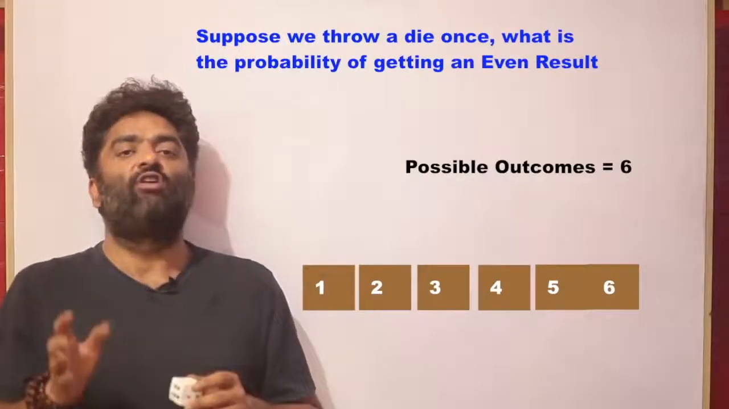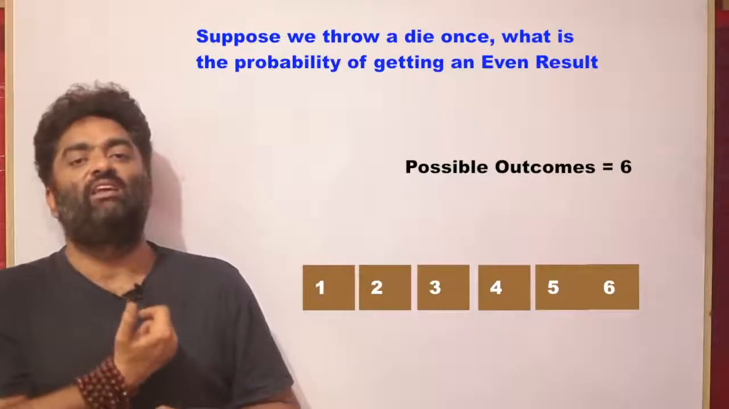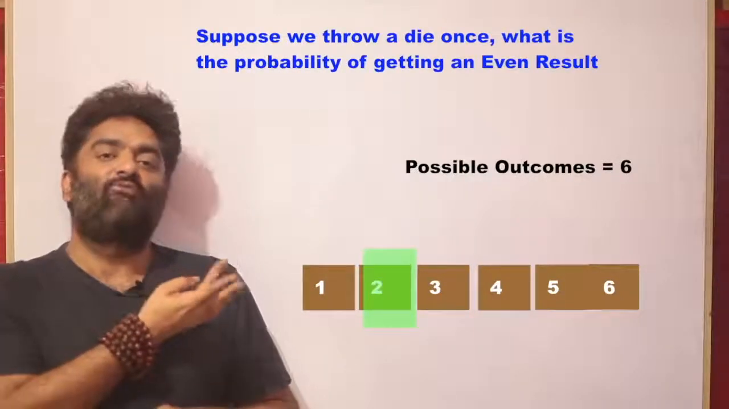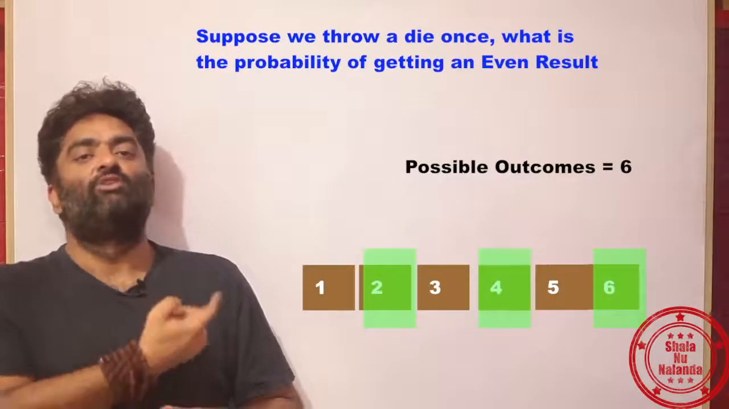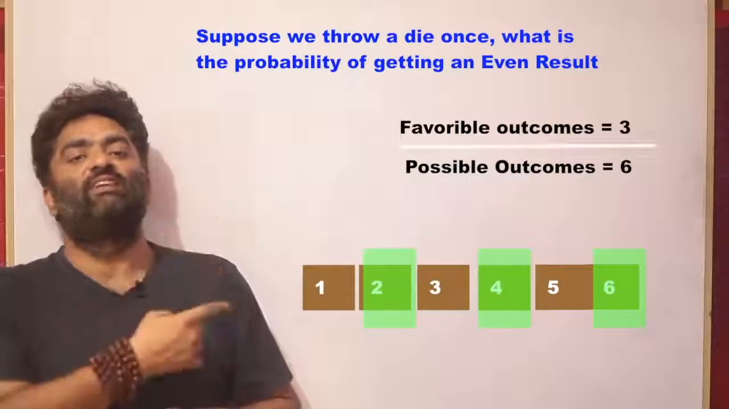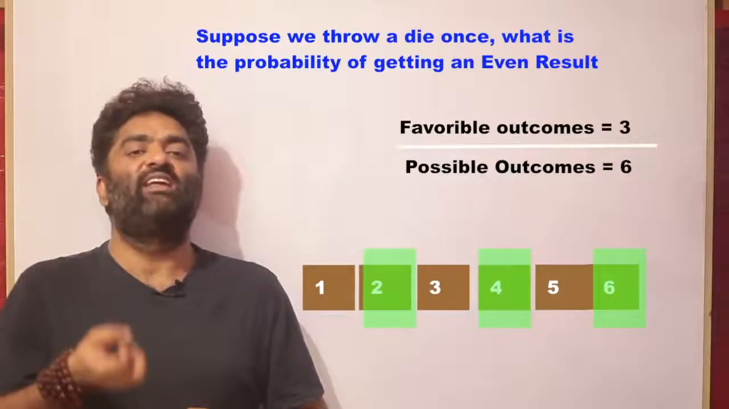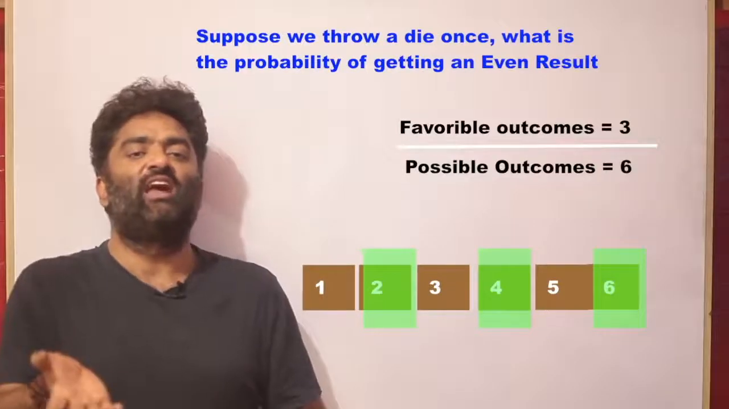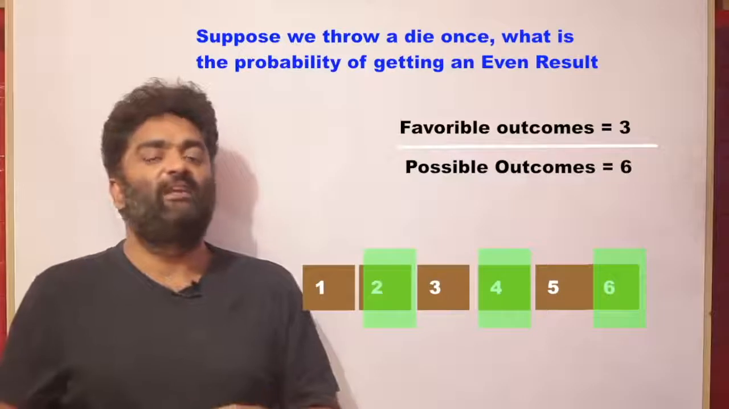And what is favorable now to me? He's saying I want an even number. Out of 1, 2, 3, 4, 5, 6, how many are even? I have 2, I have 4, I have 6. So 3 events are favorable to me. So my answer is going to be 3 by 6, which is 1 by 2. So the probability of getting an even number when you roll a die is 1 by 2, 0.5 or 50%, right?